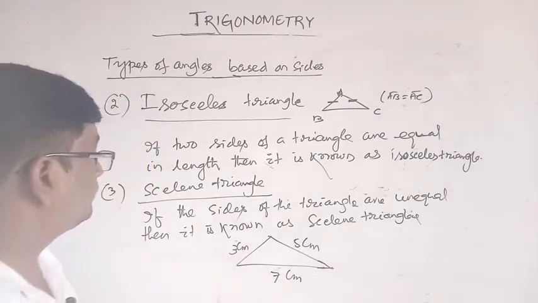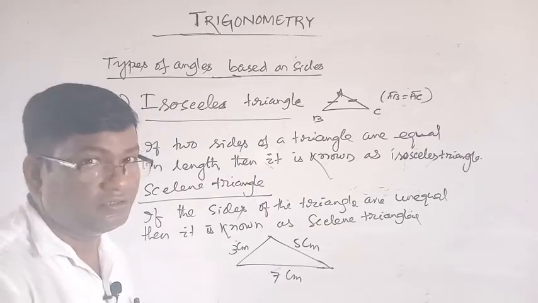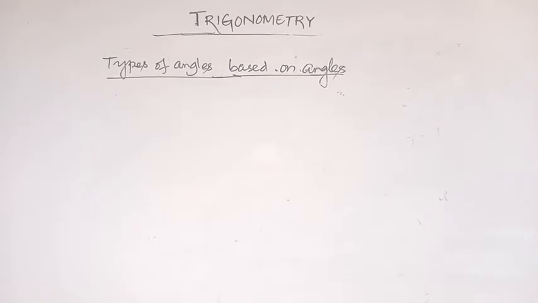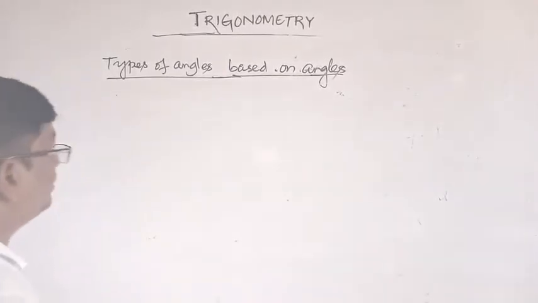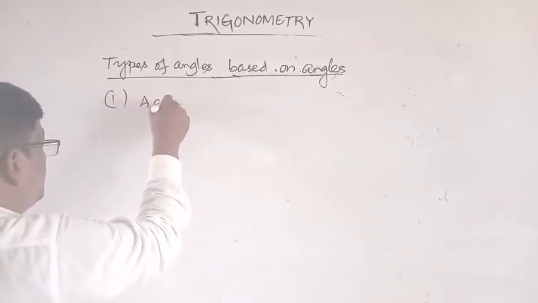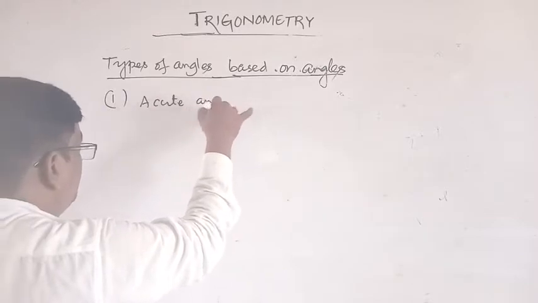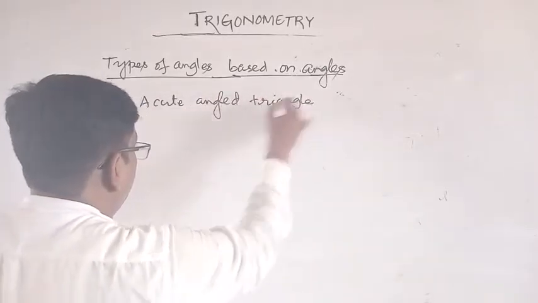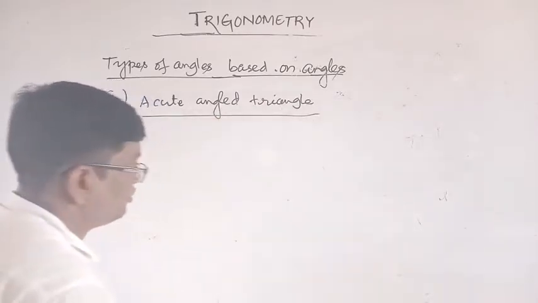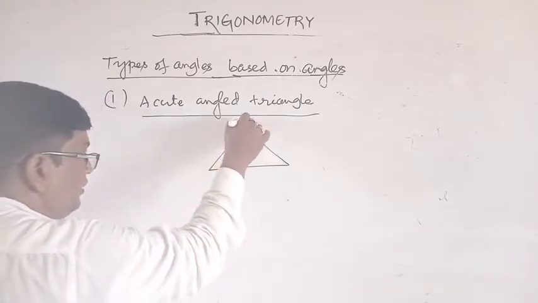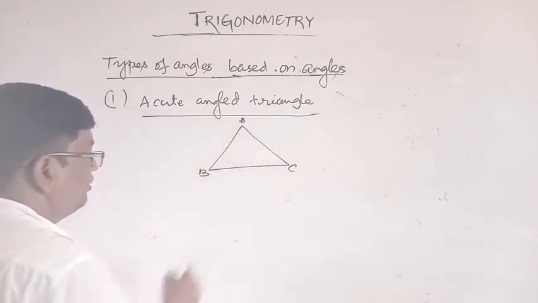Now types of triangles based on angles. Number 1, acute angled triangle. Acute angle triangle means this is an acute angle triangle, A, B, C.